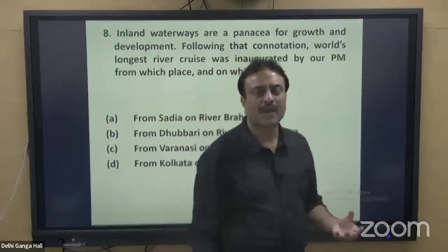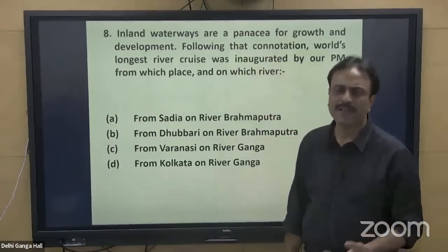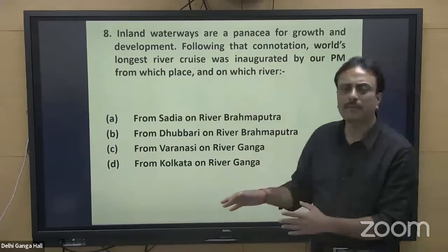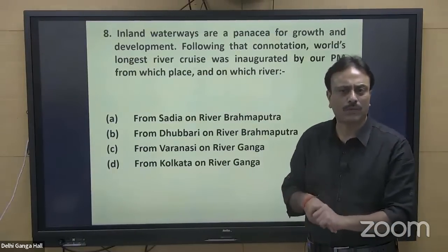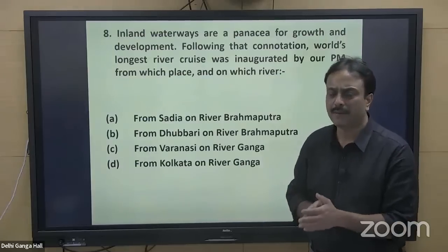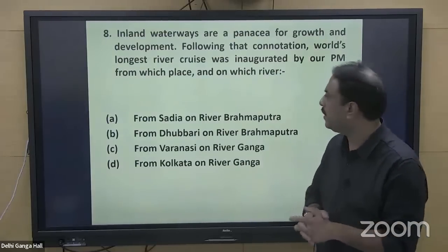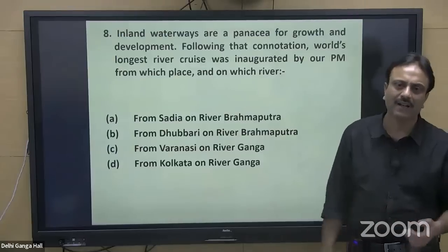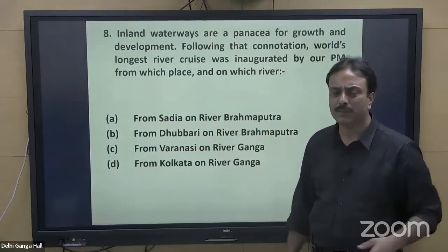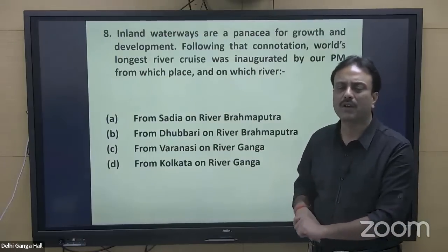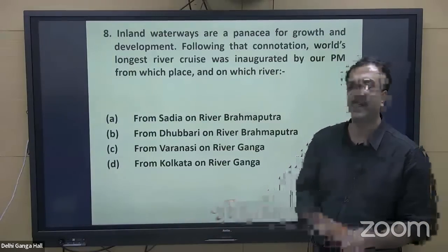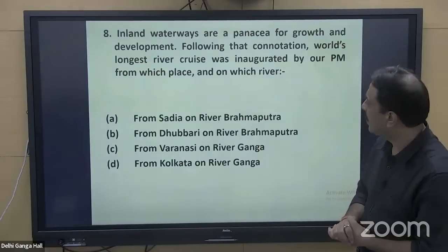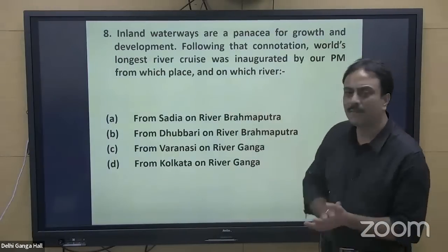Ganga gets its name Ganga from Devprayag, by the confluence of Alaknanda and Bhagirathi, which I told you. It moves down up till the town of Farakka. From Farakka, it bifurcates into two branches. The main branch enters Bangladesh and the southern tributary moves along Kolkata. The main branch of Ganga joins Brahmaputra, and then they form a common delta along with Hooghly, known as the Sundarban Delta, the largest delta of the world. It was inaugurated by the Prime Minister.